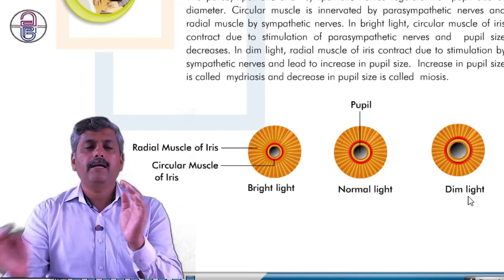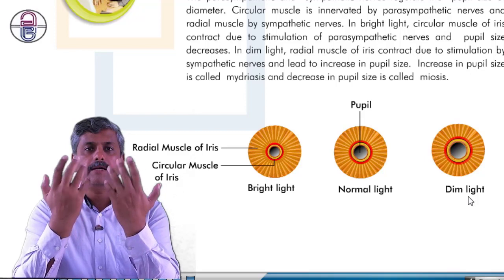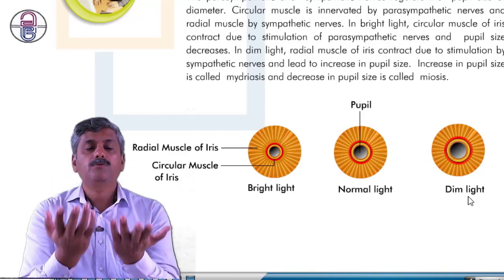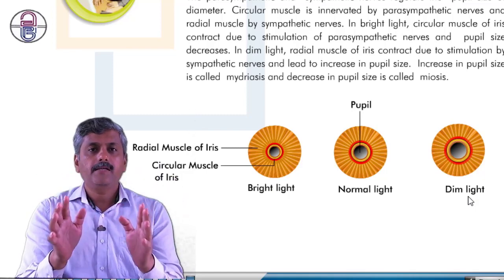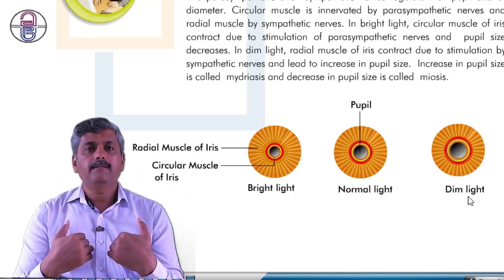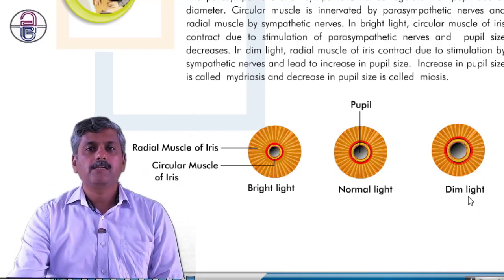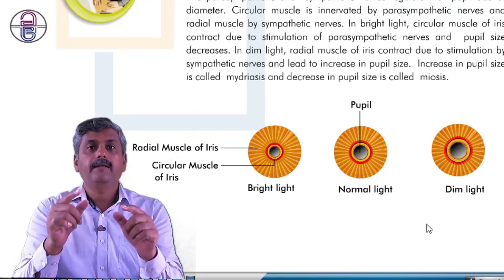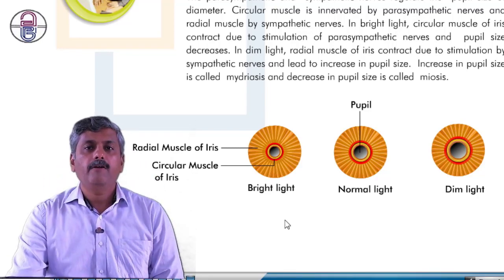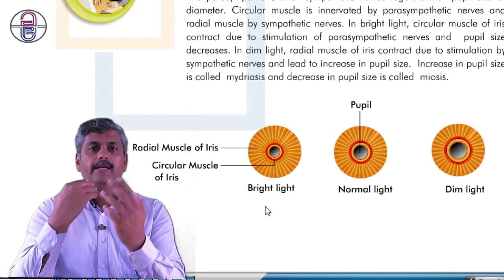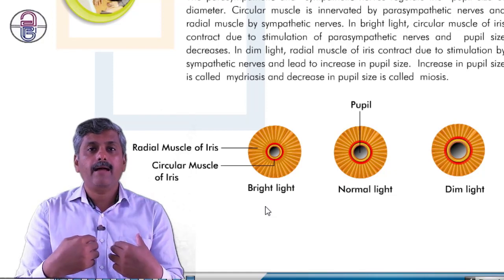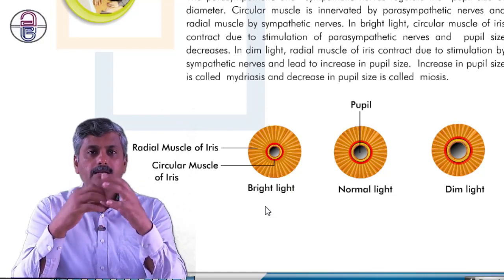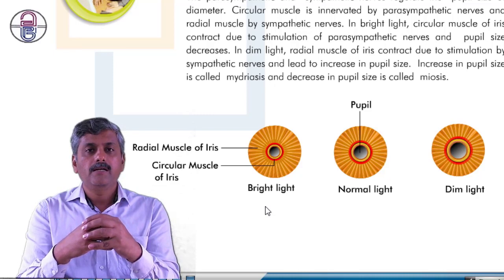When we are exposed to dim light, it is a must that a sufficient quantity of light enters the eye, so that we are able to see the images and the scene. For that purpose, the pupil is dilated in dim light. In contrast, when we are exposed to bright light, it is necessary to avoid internal damage to the eye, so the pupil must get constricted.